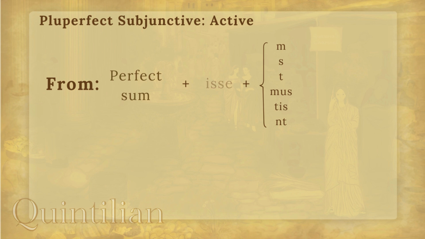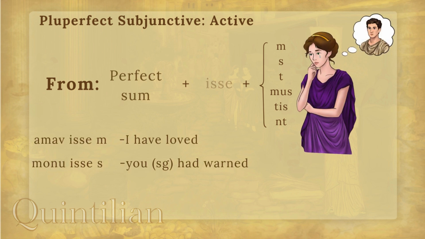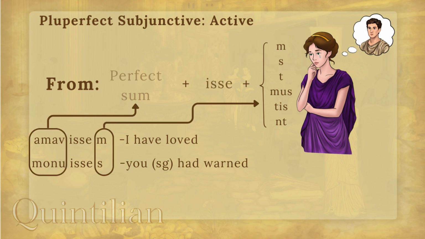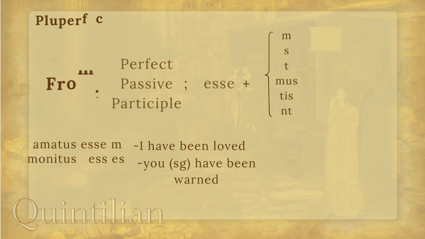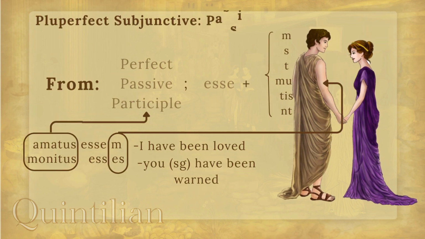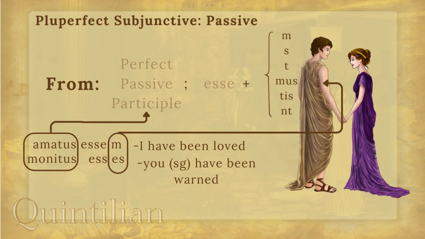Now, let's look at some examples. Amavissem, I had loved, and monuisses, you singular had warned. Now, let's do a little bit of translation practice. If you want to try it out on your own, please pause and then check the answers later.